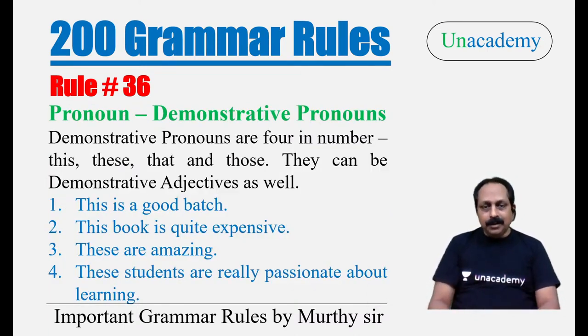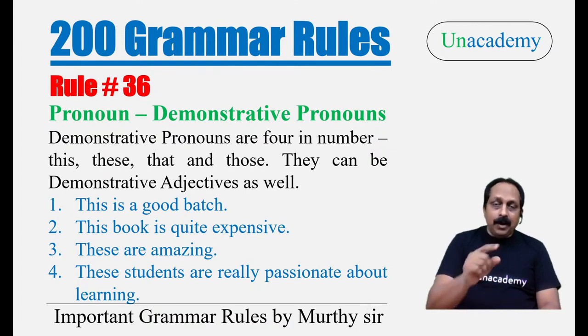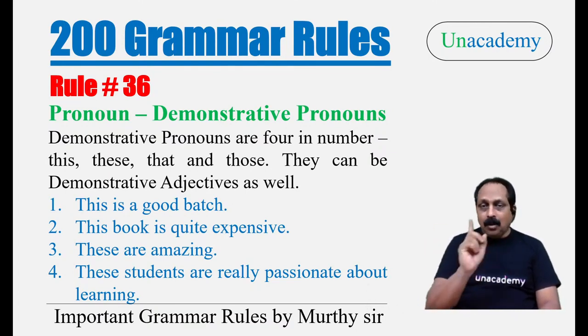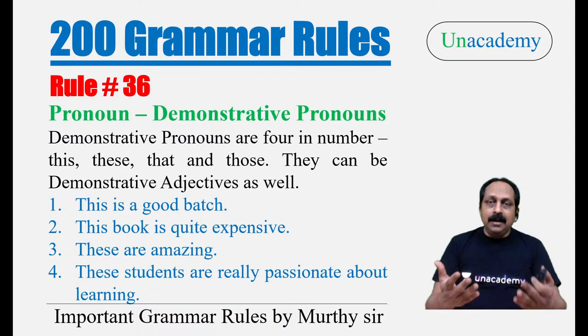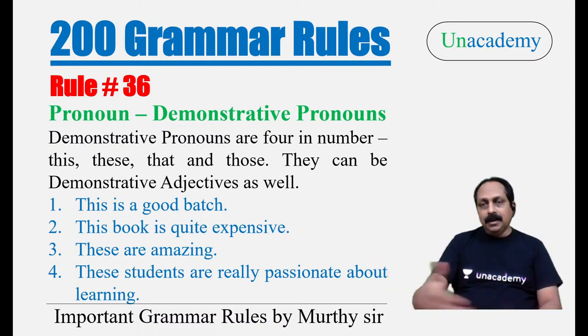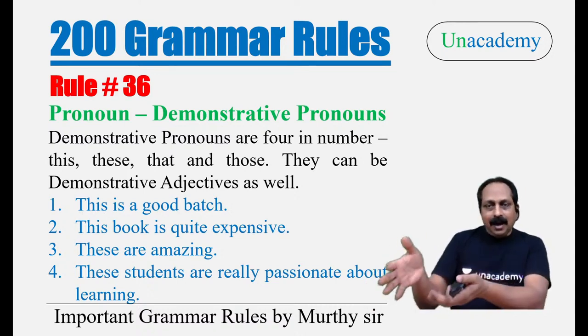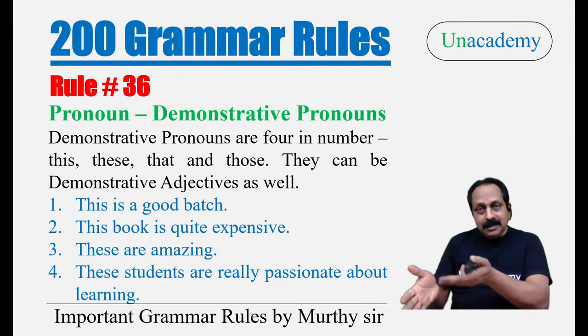Now let us go to rule number 36. This is not that important, but it is important when it comes to para-jumble. This knowledge is important. What is the next type? Demonstrative pronouns. Demonstrate means what? Illustrate. You see something and you ask, what is that? And I hold that and I say, this is. I'm trying to show, I'm trying to demonstrate.